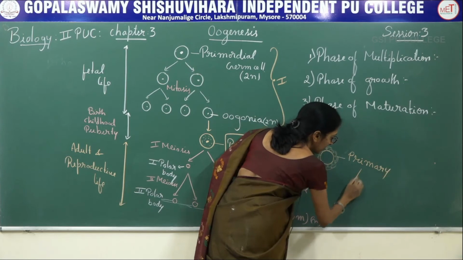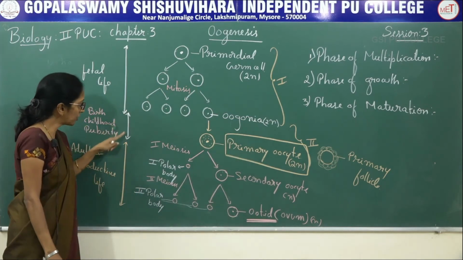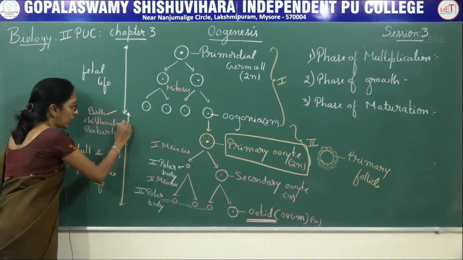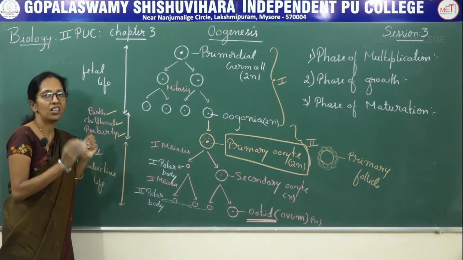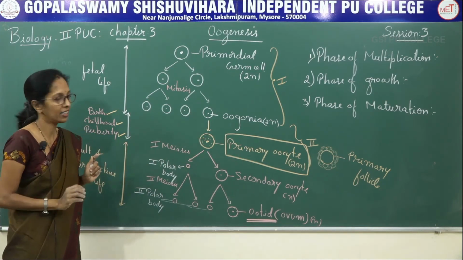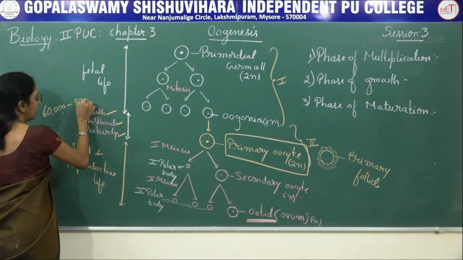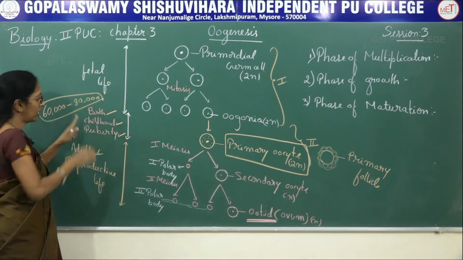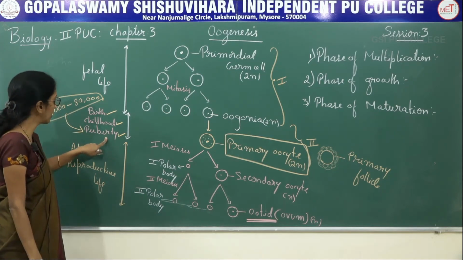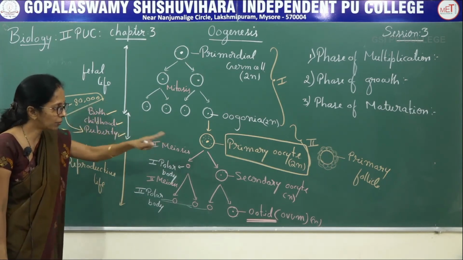From oogonia to primary oocyte, that includes birth, childhood and the puberty stage, a large number of primary follicles degenerate, and usually around 60,000 to 80,000 primary follicles remain at the puberty stage.